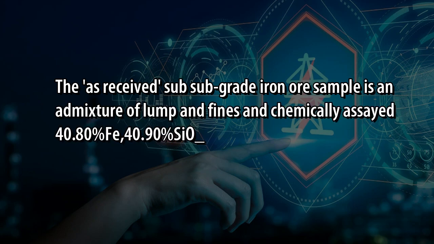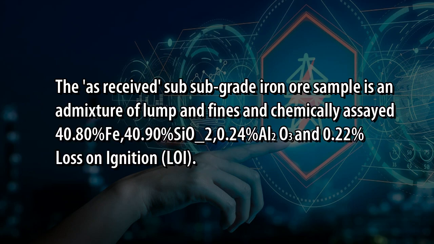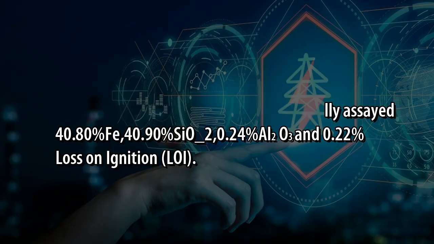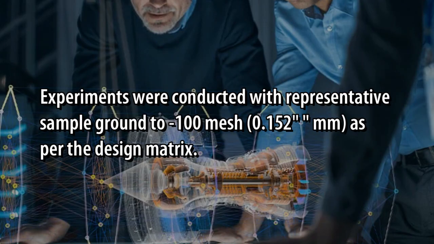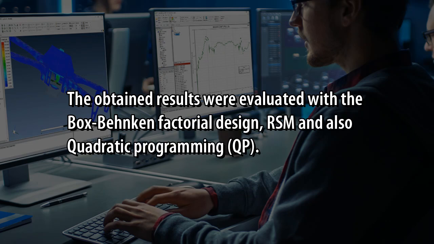The as received sub-grade iron ore sample is an admixture of lump and fines and chemically assays 40.80% Fe, 40.90% CO to 0.24% Ul to O3 and 0.22% loss on ignition, LOI. Experiments were conducted with representative sample ground to -100 mesh, 0.152 mm, as per the design matrix. The obtained results were evaluated with the Box-Behnken factorial design, RSM and also quadratic programming, QP.